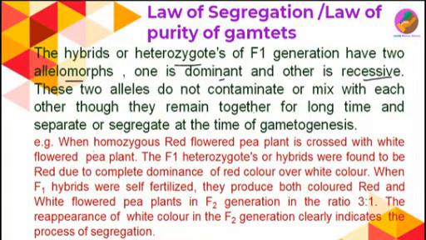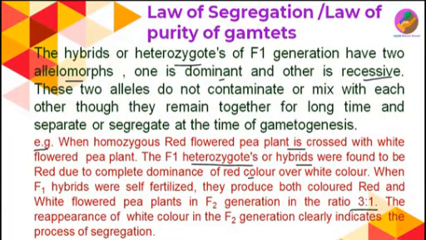This law of segregation or law of purity of gametes is observed in both plants and animals. First of all, we will see the example of plants. When a homozygous red flowered pea plant is crossed with a white flowered pea plant, the F1 heterozygote or hybrid were found to be red due to complete dominance of red color over white color. When F1 hybrids were self-fertilized, they produced both red and white flowered pea plants in the F2 generation, in the ratio of 3:1.